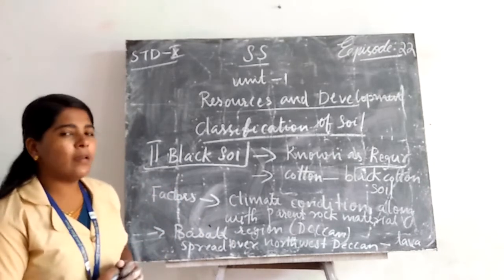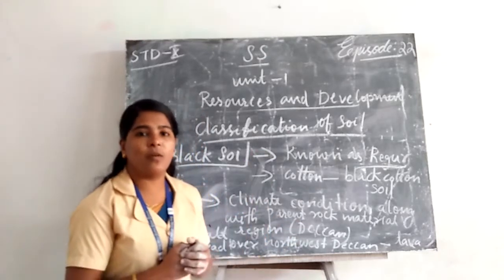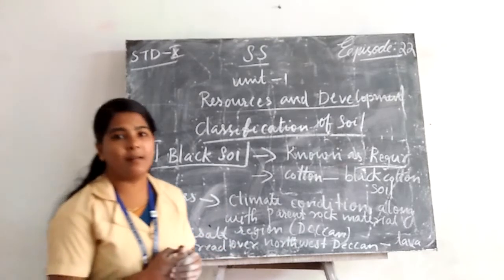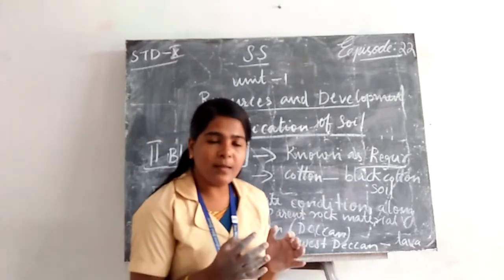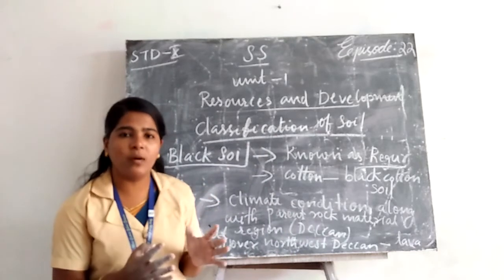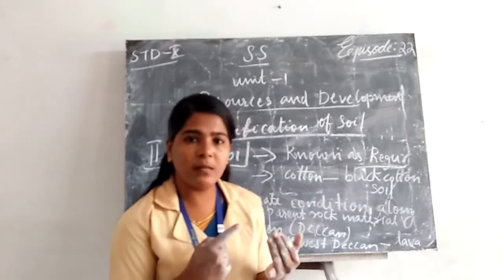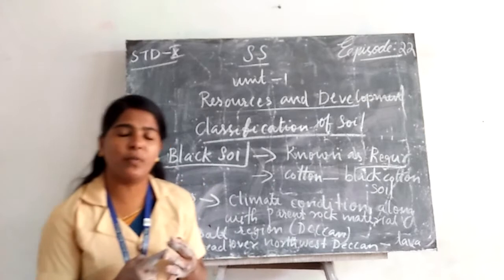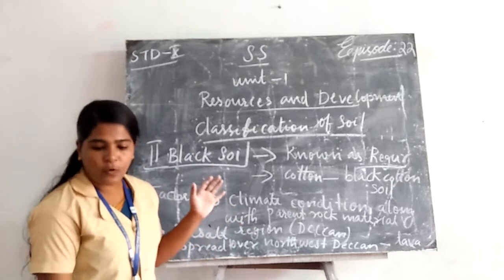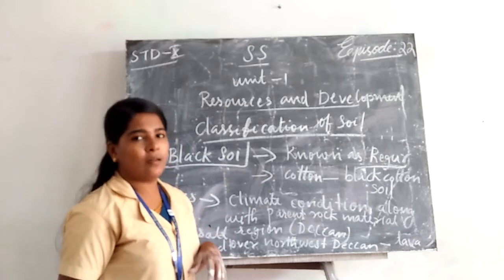Then we can see black soil in the Deccan region or basalt region, and it is spread over the northwest Deccan region. Which states does it cover in the Deccan region? Maharashtra, Saurashtra, Madhya Pradesh, Chhattisgarh, Malwa, and also in the southeast direction along with the Godavari and Krishna rivers.